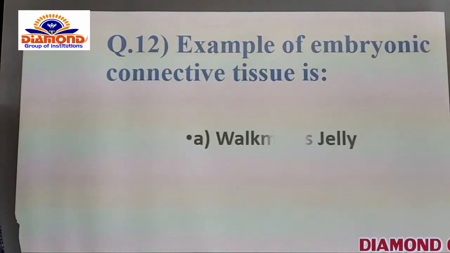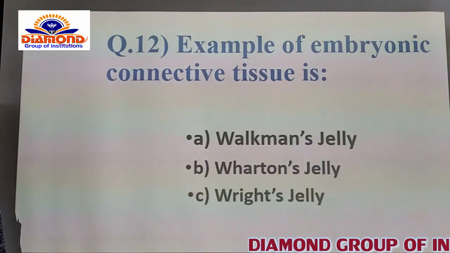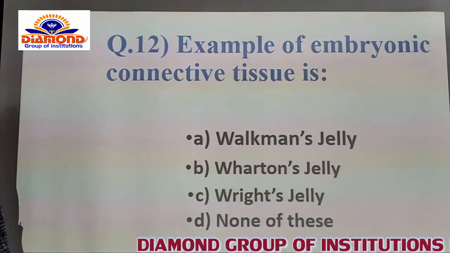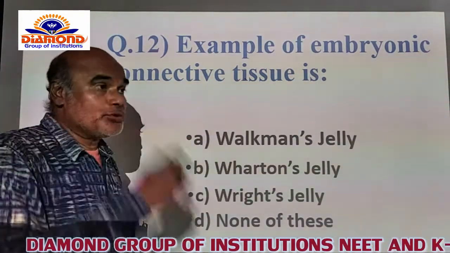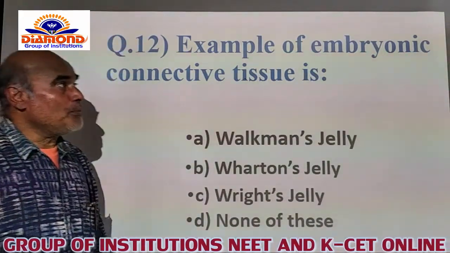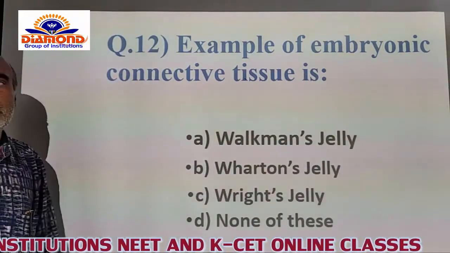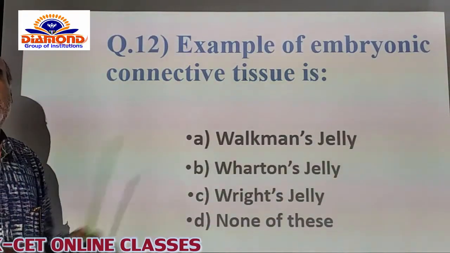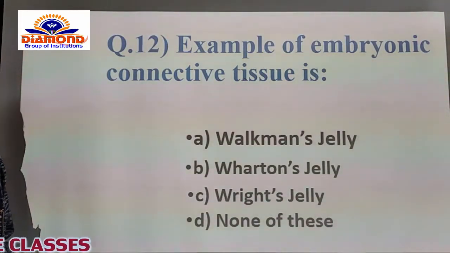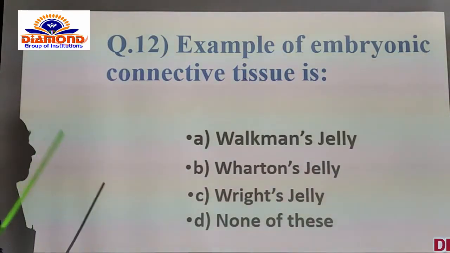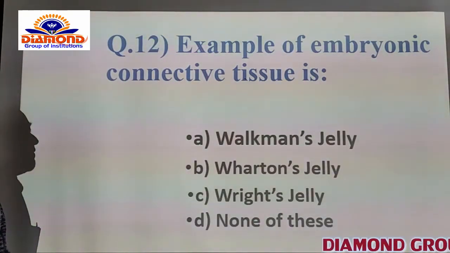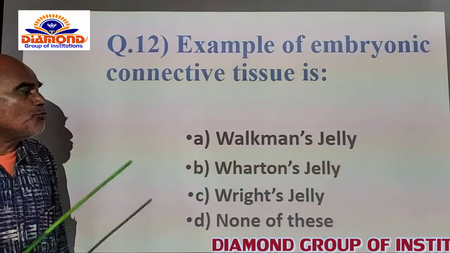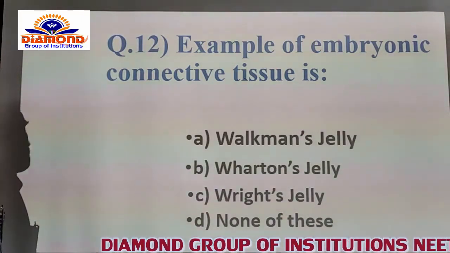Now we go for the next question. Example of embryonic connective tissue cell. A specialized name is given to the embryonic tissue. Embryonic connective tissue is present in the embryonic development of mammals. A particular word is given. We have to trace out which option has the perfect word for the embryonic connective tissue itself.